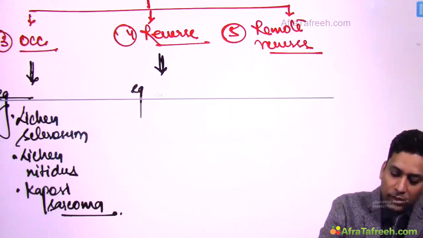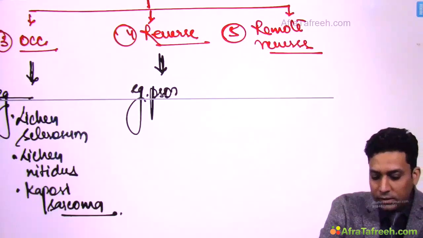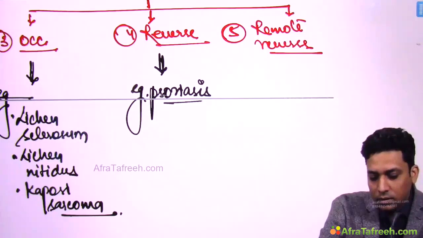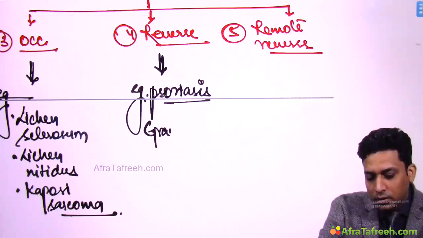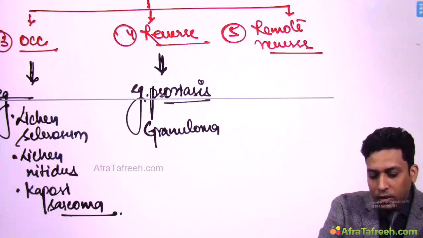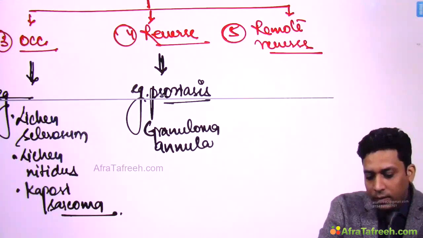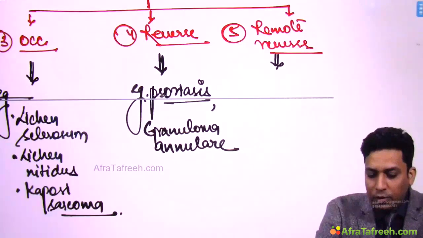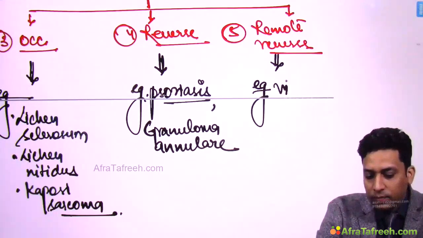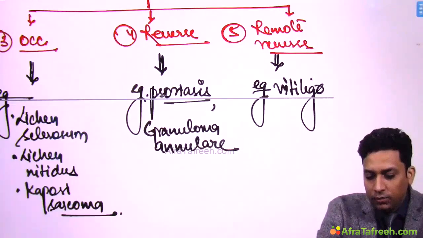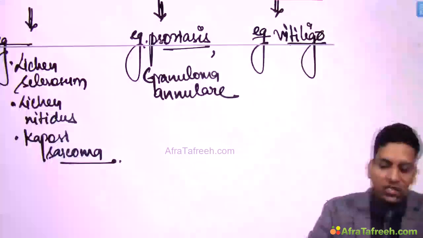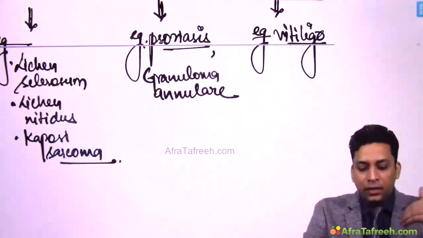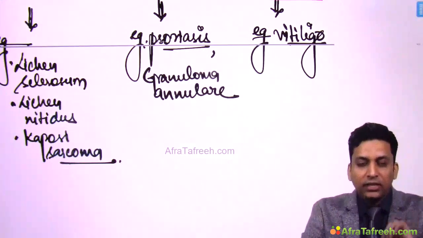Reverse Koebner's phenomena is seen in psoriasis, granuloma annulare, and remote reverse Koebner's phenomena is seen in vitiligo. Now occasional, I already told you that sometimes Koebner's phenomena can be seen associated in these conditions as well.